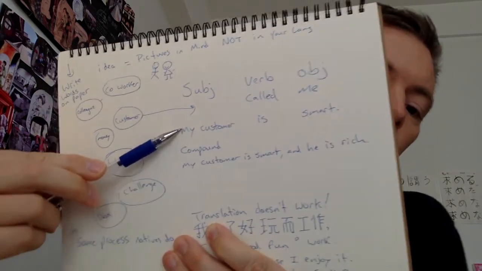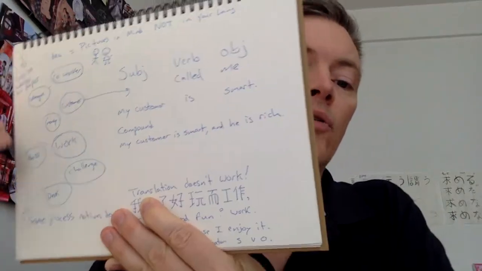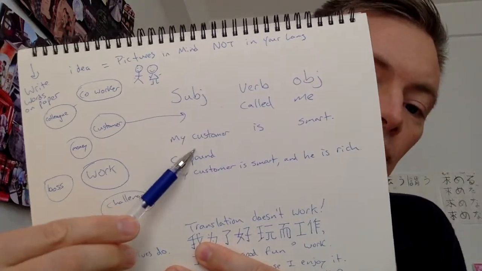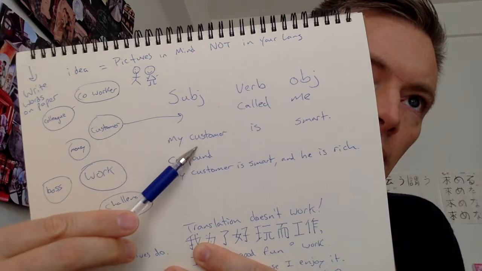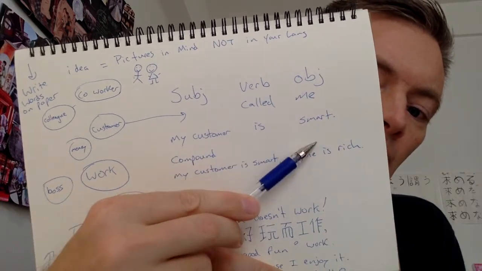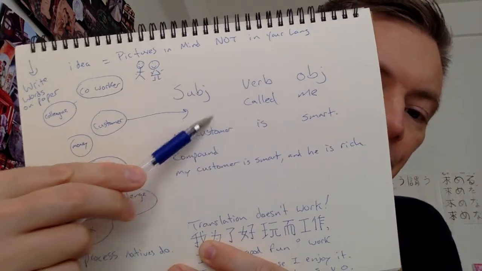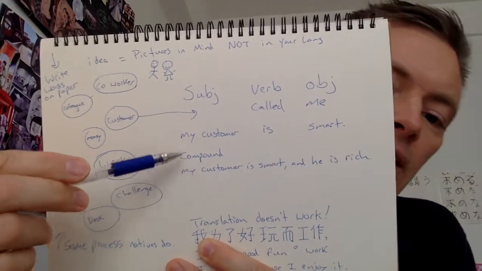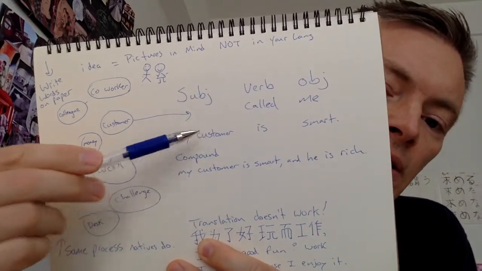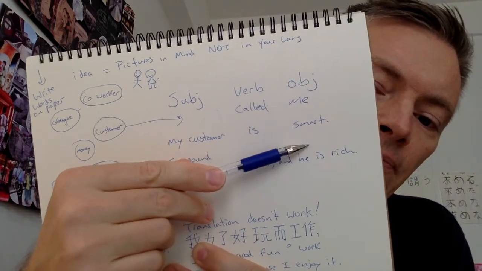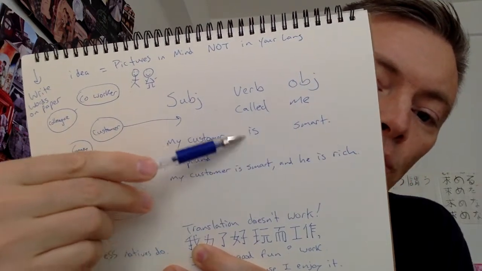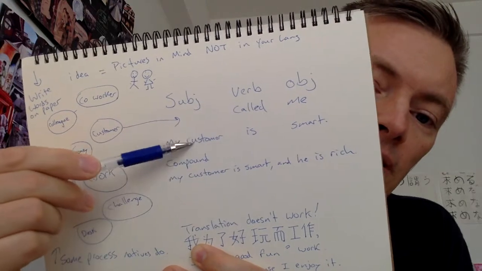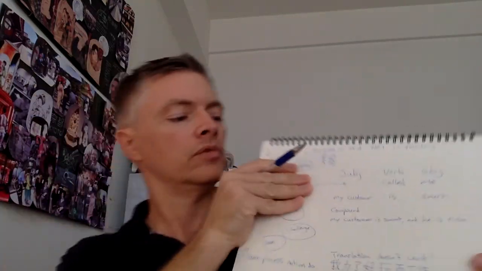Okay? So before you write down on your exam, before you write down my customer, you do in your head, okay, my customer, what's the verb, what's the object? Now, the basic simple thing in English is the subject is something or the subject is doing something. So here, my customer, let's write it for you.